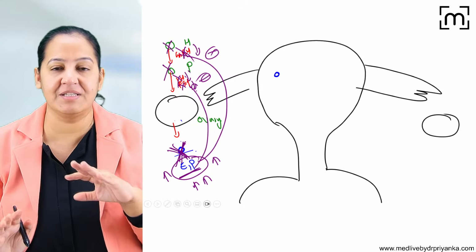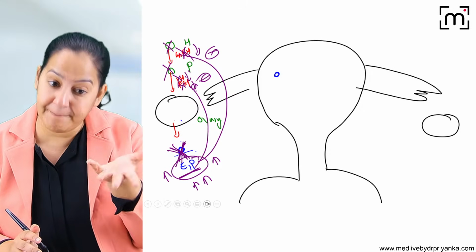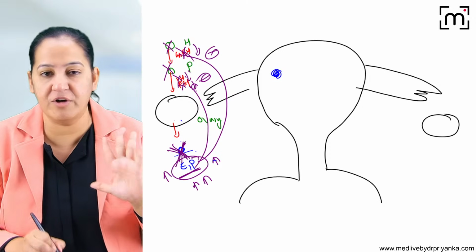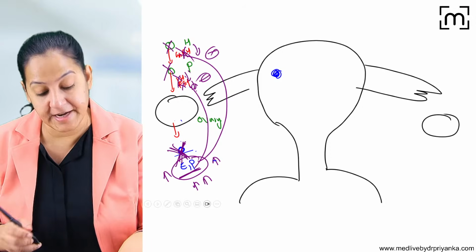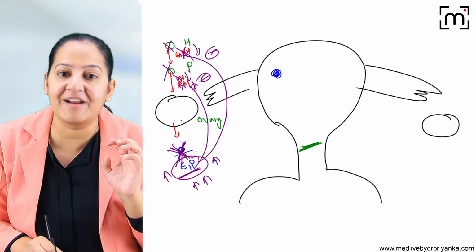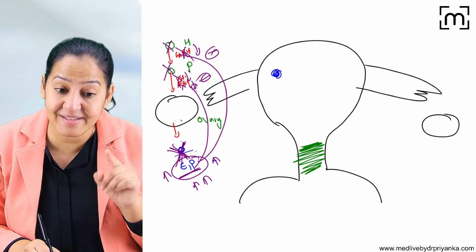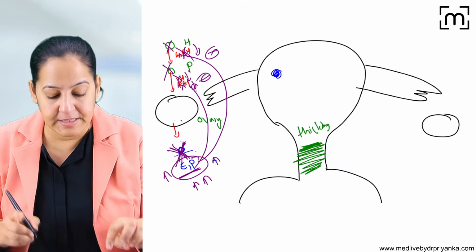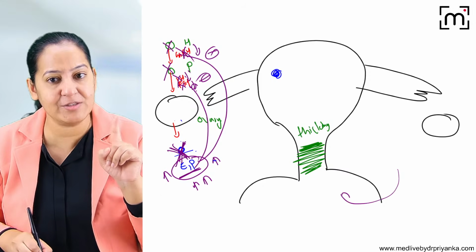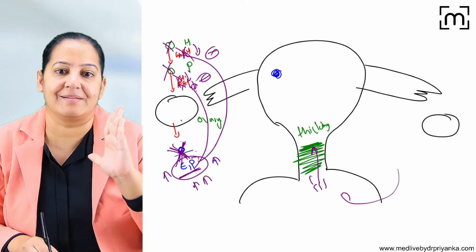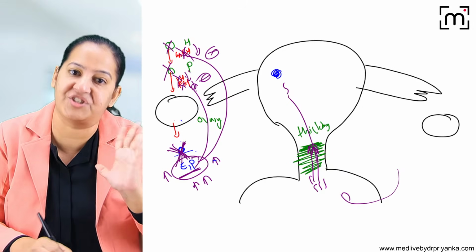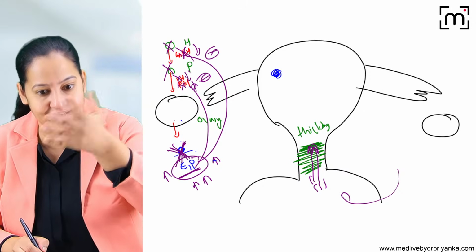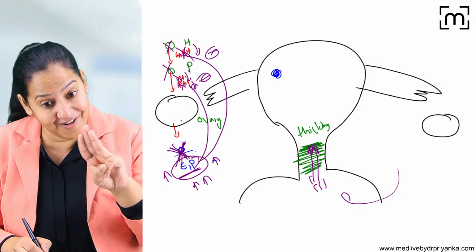There are 2 backup mechanisms. Just suppose the lady is taking OCP and by mistake ovulation occurs, so the ova is coming here. If the first mechanism is not working and ovulation takes place, what is the second backup? The second backup is that it thickens the cervical mucus. So even if sexual intercourse takes place, sperm cannot penetrate and cannot reach here. This is the second backup mechanism. If by mistake ovulation takes place, there is a backup. There is a third backup also.